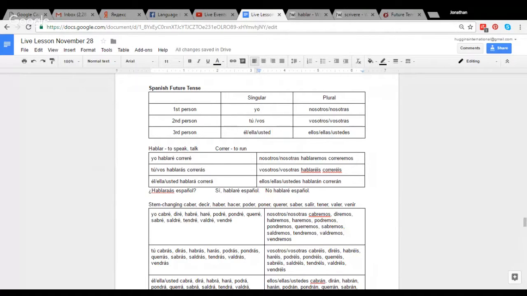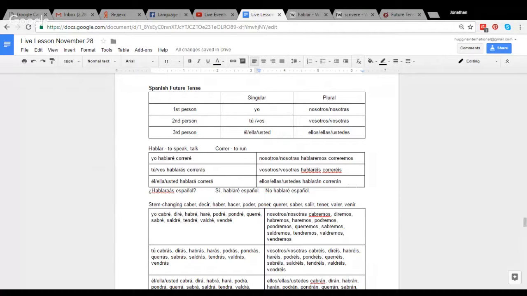You just have é, á, ás, á, emos, éis, and án. So you'll just add these endings to the infinitive.